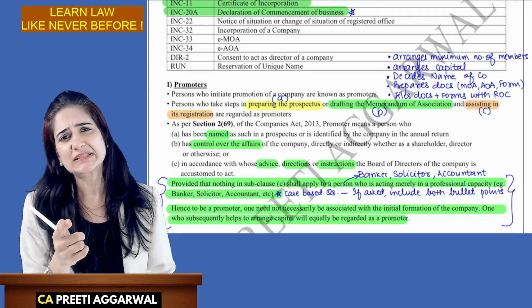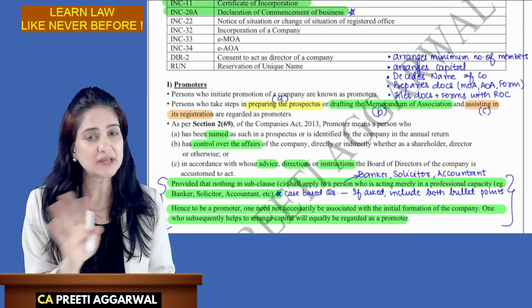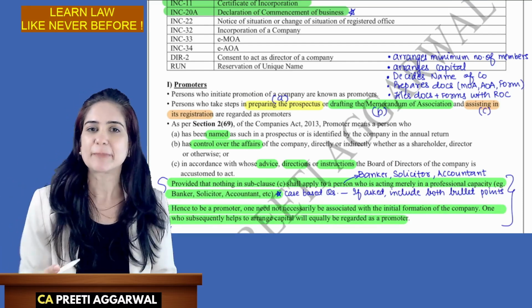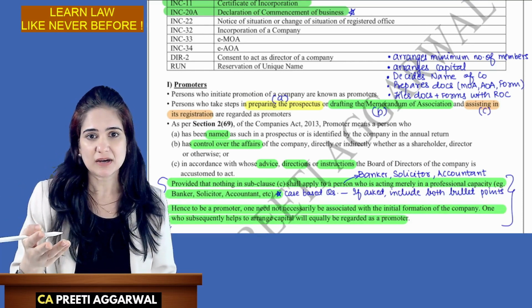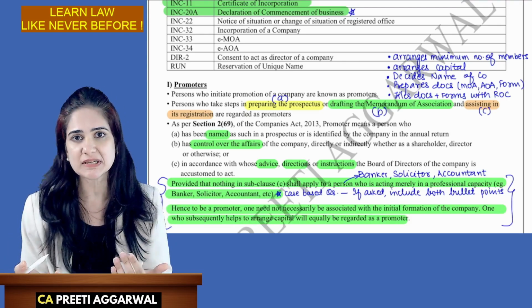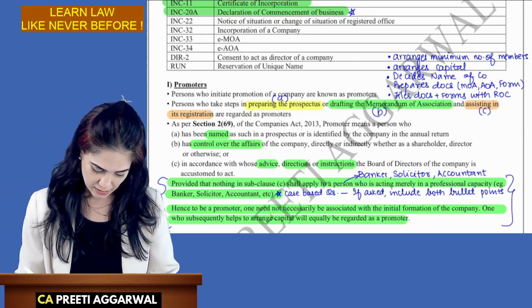Is it compulsory that promoters are involved only at the time of incorporation of the company? No. Anyone who later on arranges for capital of the company, helps promoting the business, that person may also be regarded as the promoter.